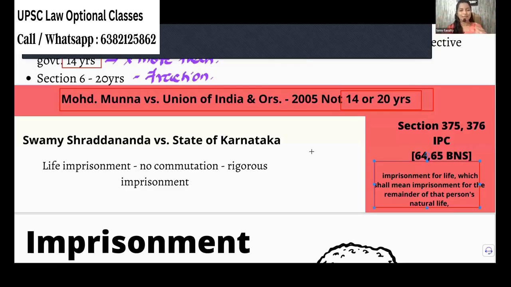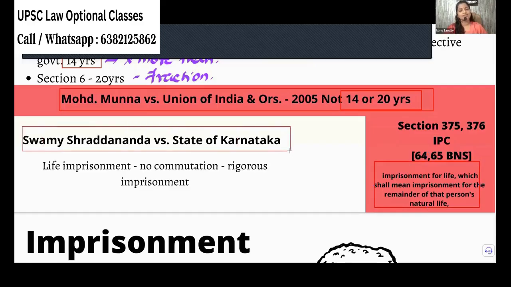Okay. So what happens? I have told you, in India, there was a debate that we have to abolish death penalty, abolish capital punishment. So what is the alternative? The judiciary came up with a good idea in Swami Sraddananda versus State of Karnataka. They told that we cannot abolish death penalty, but we will try to avoid it. How will we avoid it? We will give a life imprisonment with no commutation.